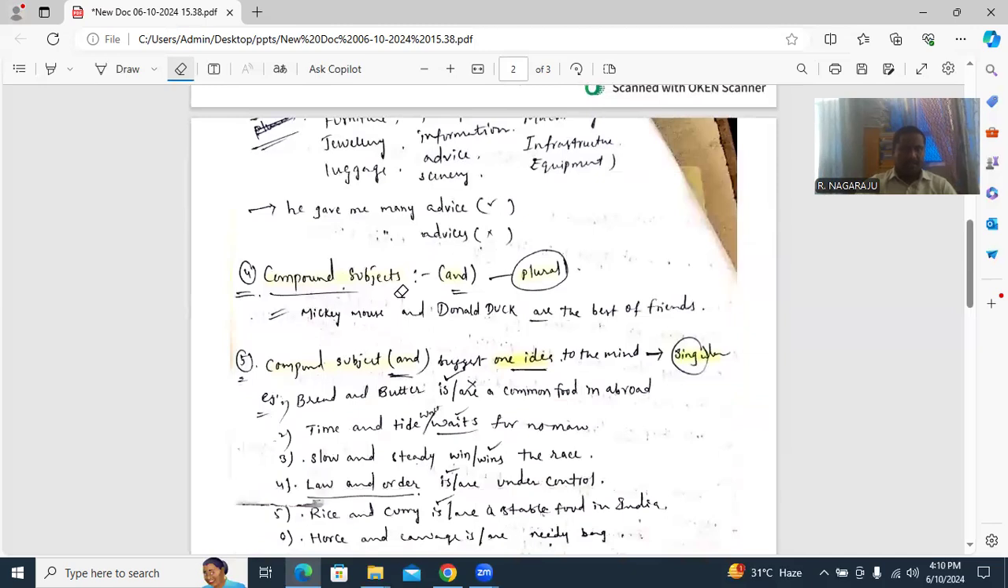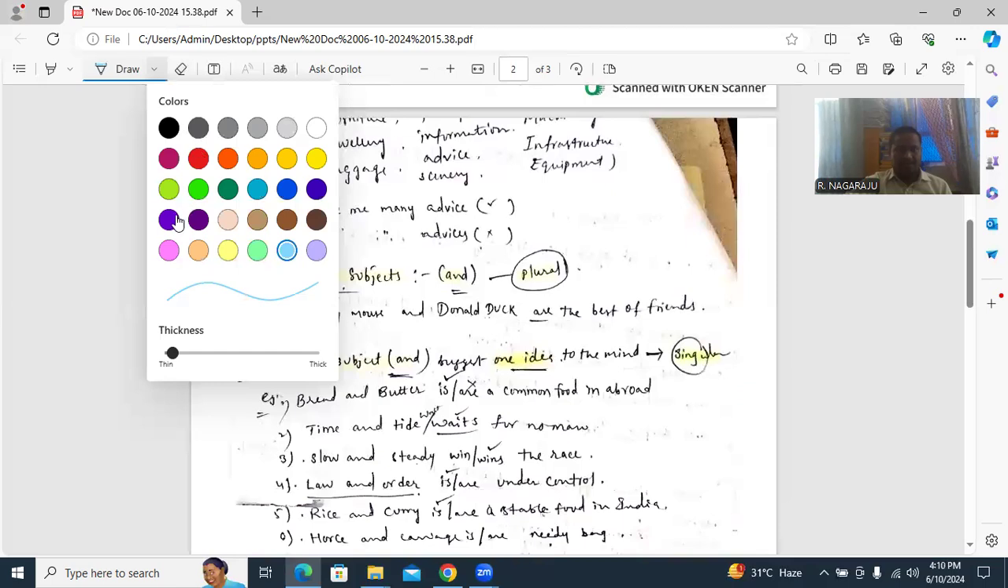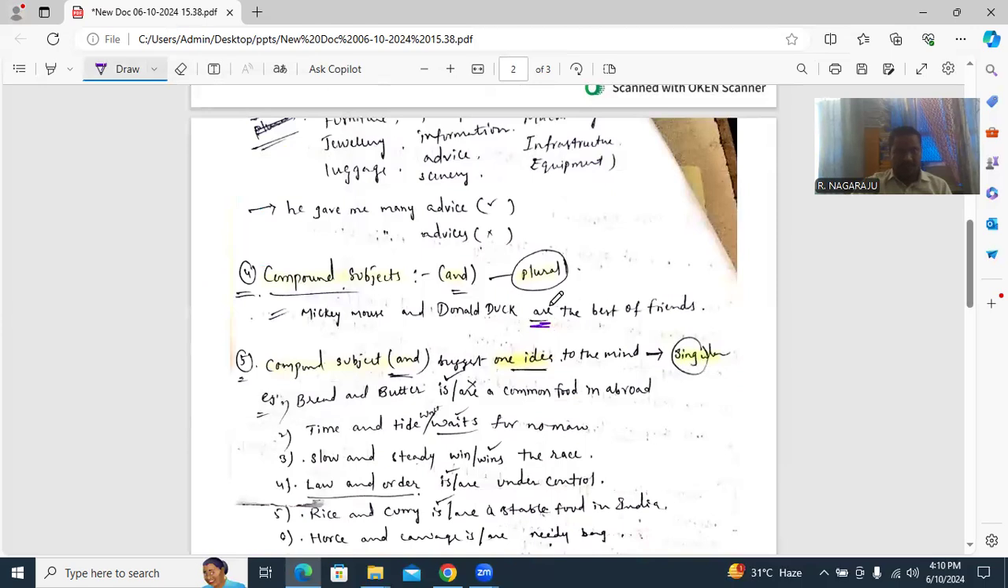And when it comes to compound subjects, which come under compound nouns, these are compound subjects. Mickey Mouse and Donald Duck are the best friends. And we are given these forms: are. I think you see these are. Here you find are. Mickey Mouse and Donald Duck are the best friends.